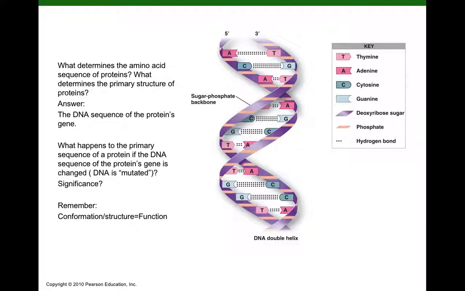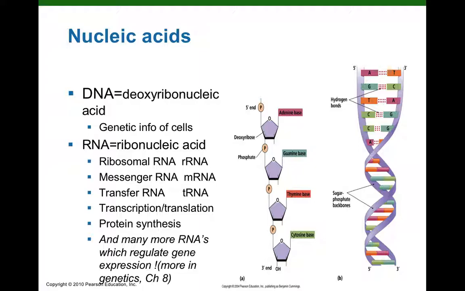So the 2 nucleic acids that we'll be exploring, and we'll just introduce basic structure, will be DNA and RNA. So the nucleic acids, which are polymers of nucleotides, the 2 nucleic acids are DNA, deoxyribonucleic acid. DNA is the genetic information of all cells, and we will also remember it's the genetic information of DNA viruses. The second type of nucleic acid is called RNA for ribonucleic acid, and there's many different types of RNA. New ones have been discovered relatively recently.